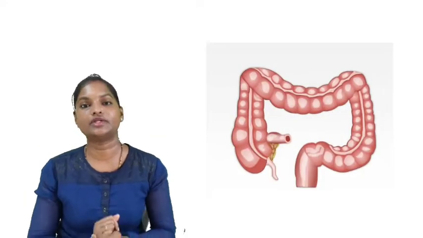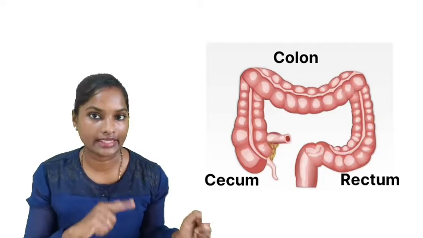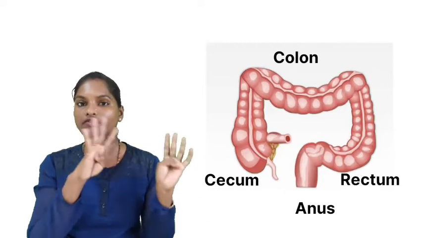It's also a hollow tube-like structure, but the food goes straight through the passage, not like the small intestine, which is highly coiled up. Your large intestine can be divided into 4 different parts, that is the cecum, colon, rectum and anus. These are the 4 major parts of the large intestine. The major activity inside the large intestine is absorption of water and passing of the undigested food through the canal so that it can reach the last part of your alimentary canal, that is the anus.